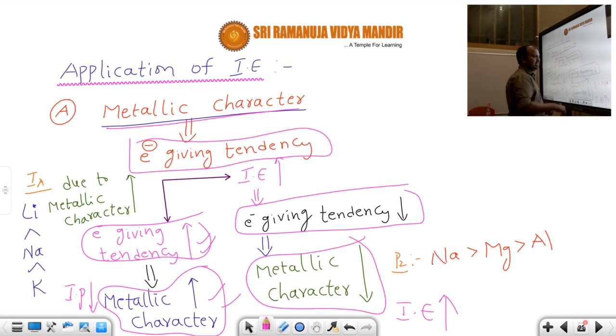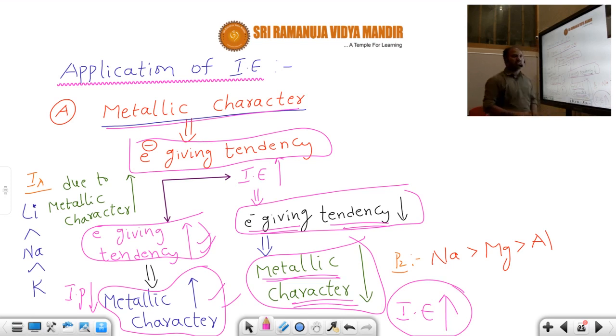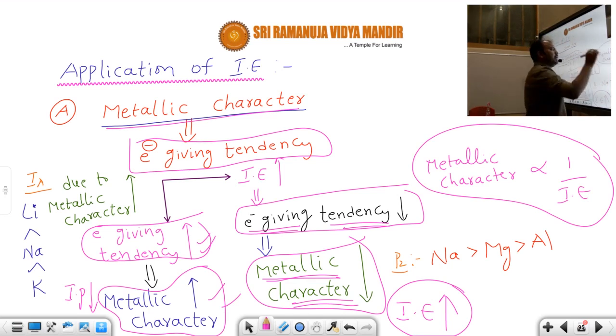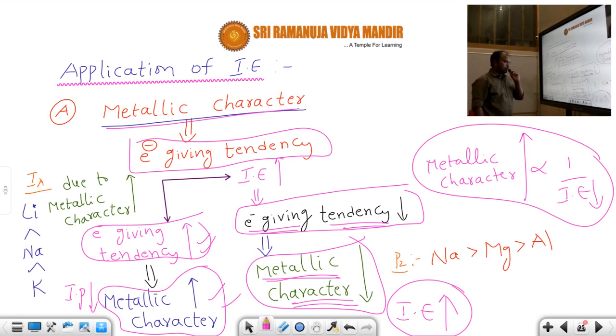Generally, when metallic character decreases, the electron giving tendency decreases. Metallic character decreases, ionization energy increases, because metallic character, that means electron giving tendency, is inversely proportional to ionization energy. You must remember this point. Metallic character is more, ionization energy is less. So the strong metal must contain low ionization potential. This is one aspect of metallic character.